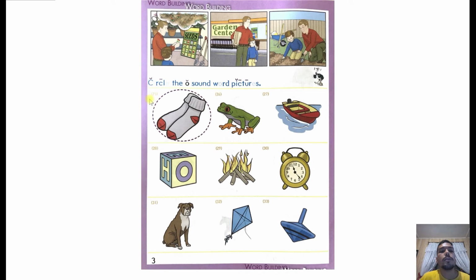And here in the next part, the instruction says, circle the O sound word pictures. The first one is done, so we have to trace the circle.